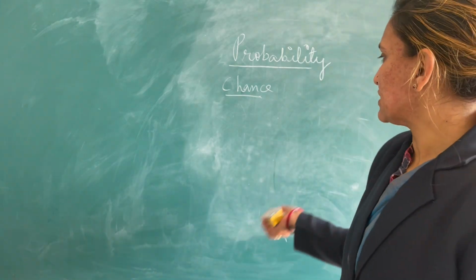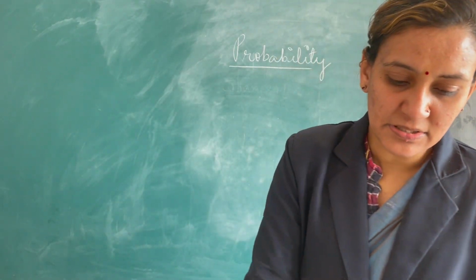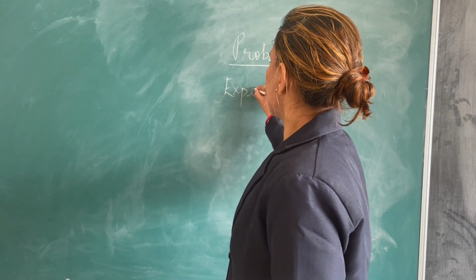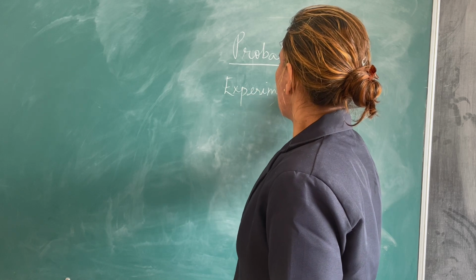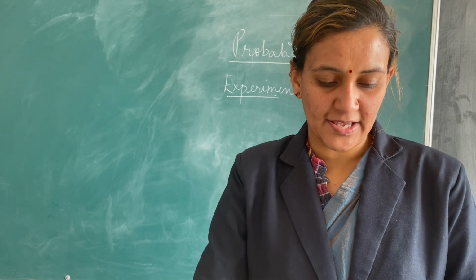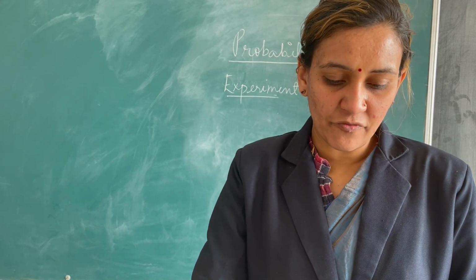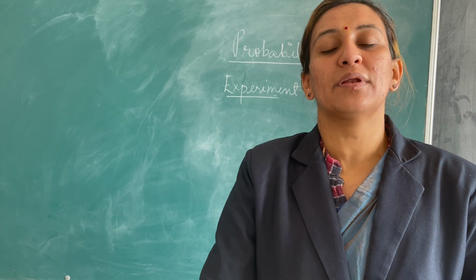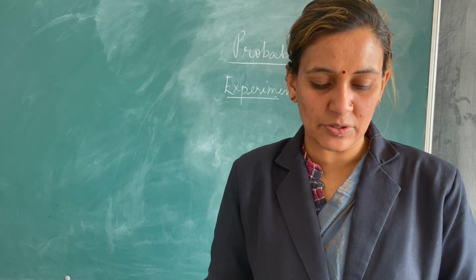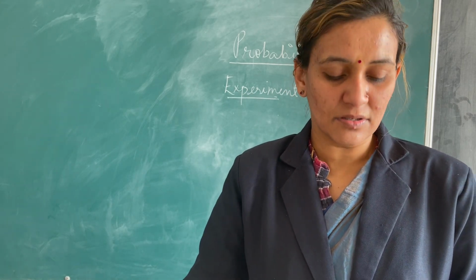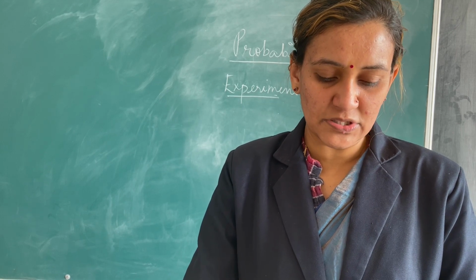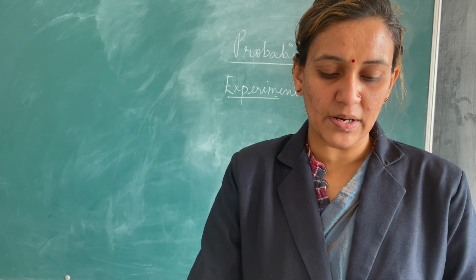Now, the next important terms are experiment, outcome and event. Let us look at experiment. An action or a process that yields some well-defined outcome is known as an experiment. So any process that is giving a particular outcome to me is termed as the experiment. Any specific subset of the set of all possible outcomes is called an event.